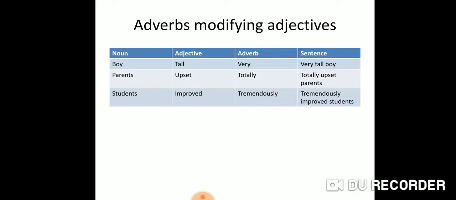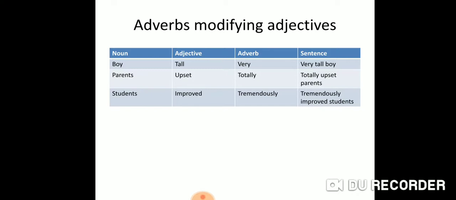Example, can you see table column 1, first row, boy, tall boy. If I just tell you boy, you can imagine some school boy or someone. The moment I tell you tall boy, you'll imagine a tall school boy who's sitting in the last bench probably. Upset parents. If I simply tell you parents, you can imagine a couple and you cannot imagine exactly what is the expression of their face. But if I tell you upset parents, you can see how their face would look like. So that is why an adjective is giving you extra information about a noun.